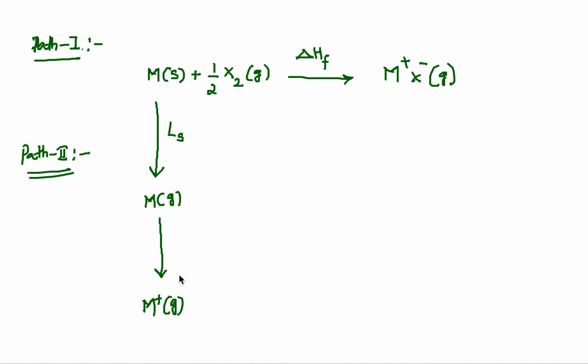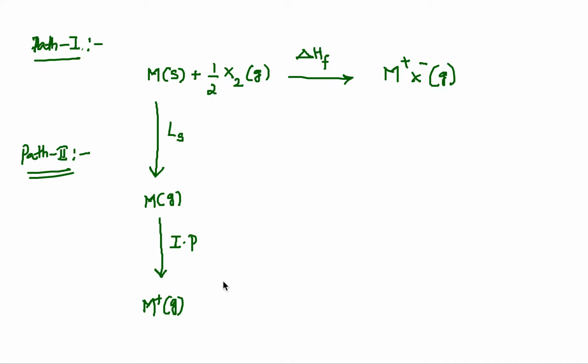So what is the energy factor that is associated with the formation of cation? That is ionization potential. What is its definition? Amount of energy required to remove an electron to form a cation from a atom from its valence shell. So here it is a endothermic process. Here the sublimation from solid to gas is also endothermic process. Okay, now we have a metal cation in the gaseous state.